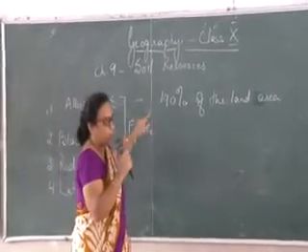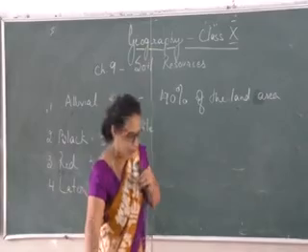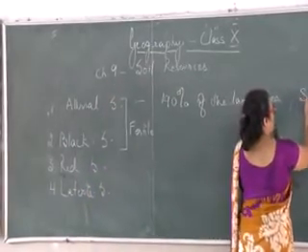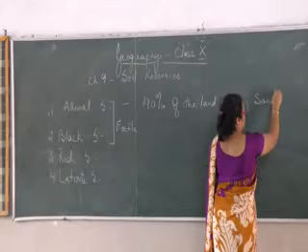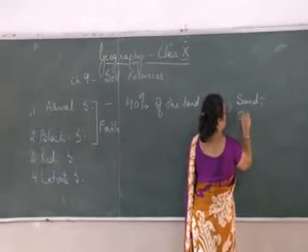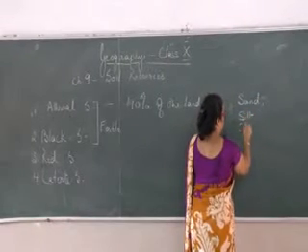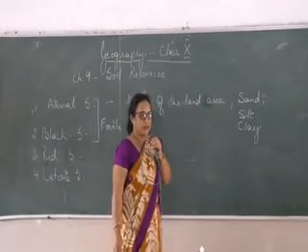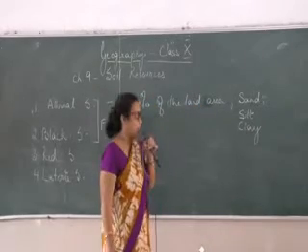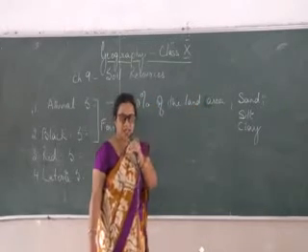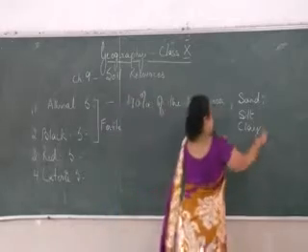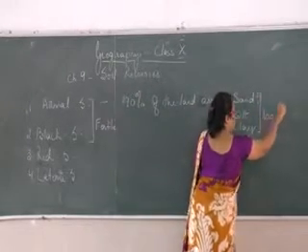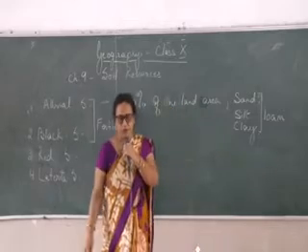Now, why it is the best, you should know, because it is a combination of sand, silt and clay. Three ingredients it has: sand, silt and clay, and altogether we also call it loam or loamy soil.